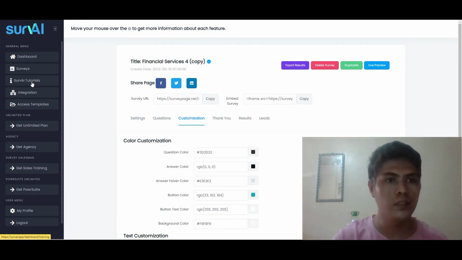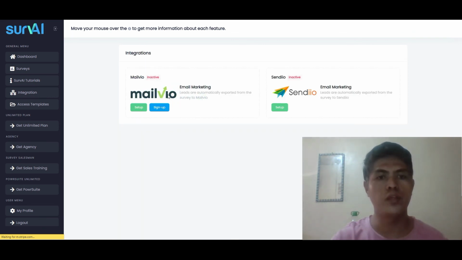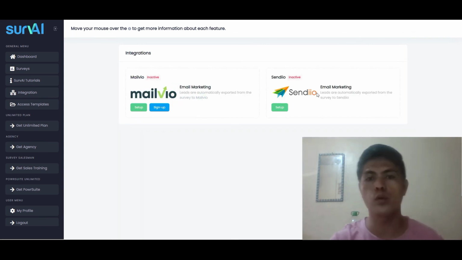And then there's a tutorial right here which shows you how to exactly use this web application. And there's an integration section, where you'll be able to connect your Mailview if you have a Mailview account, or Sendeo, which is my bonus right here, guys.